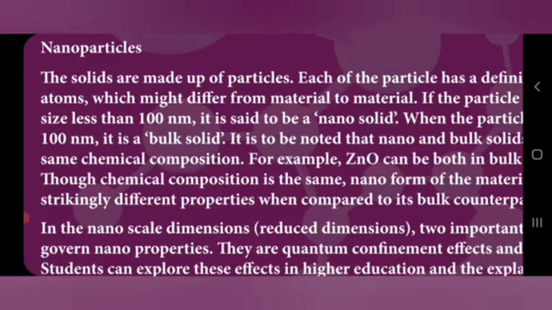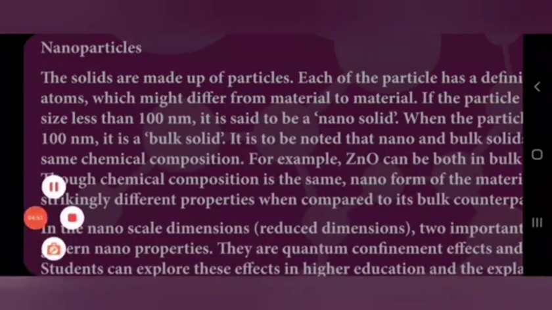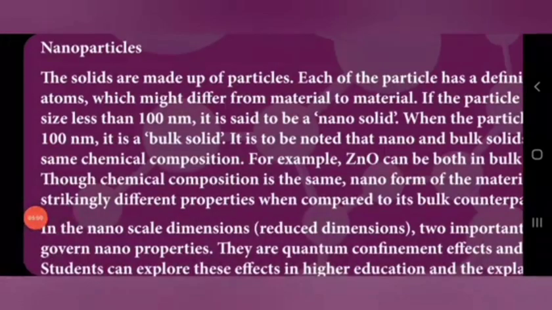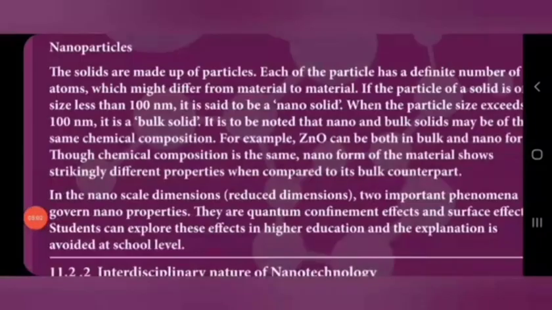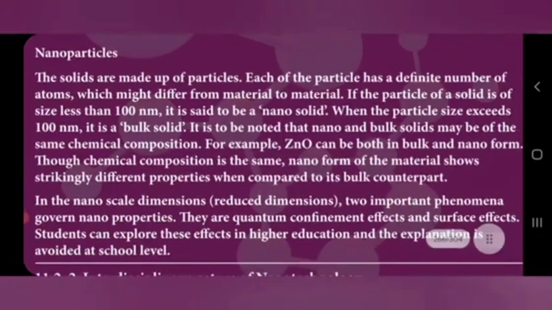In nanoparticles, let us see one example, that is zinc oxide, ZnO. Zinc oxide can be considered as a bulk object and also in the nano form. The bulk object obeys some properties, and in the nano form it obeys different properties.